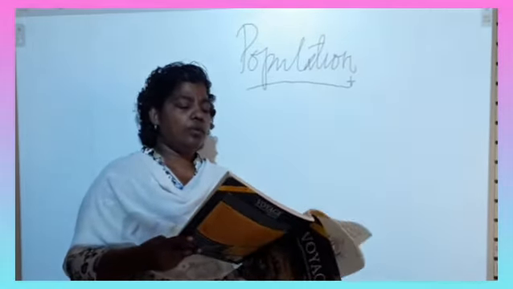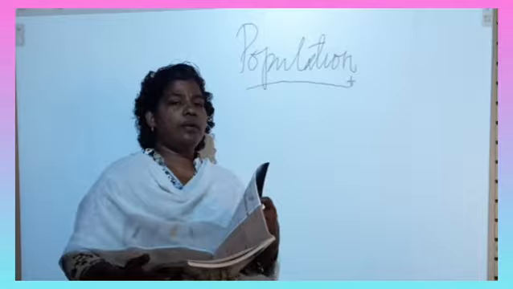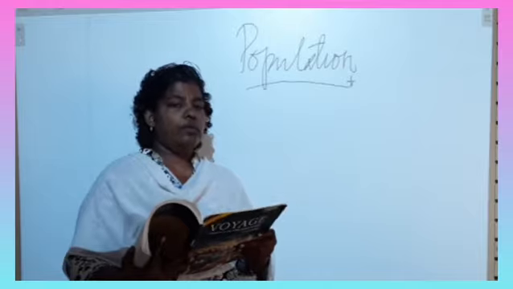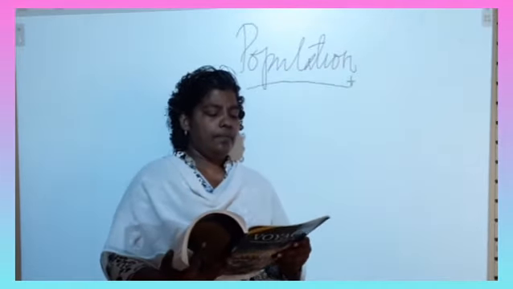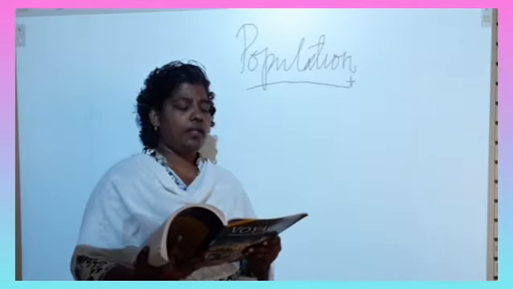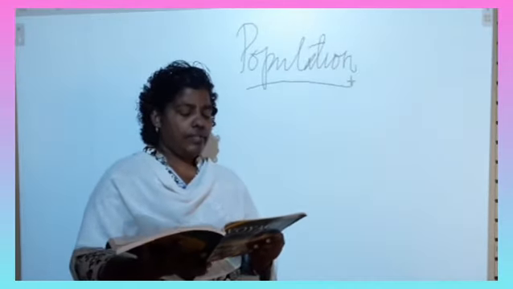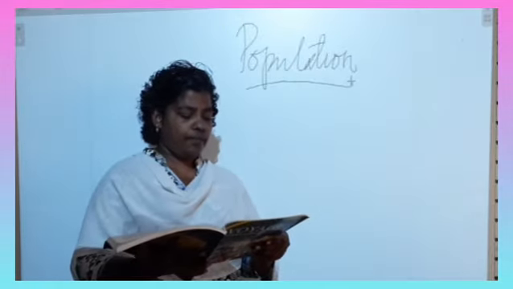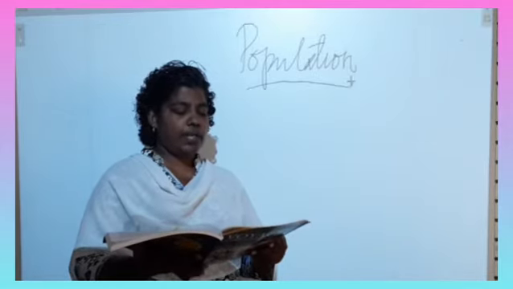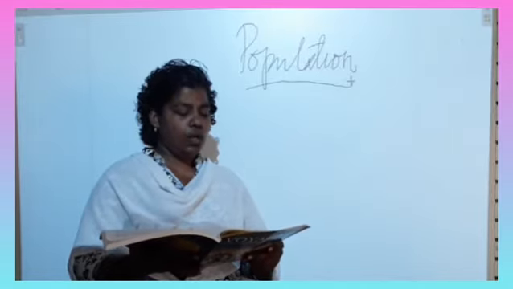Okay. Now turn your book to page number 26. To the first paragraph, first two lines. There is the definition for population. You can mark for D1. After marking, move to the next paragraph. Next two paragraphs, distribution of population. You can mark it for E1 question.